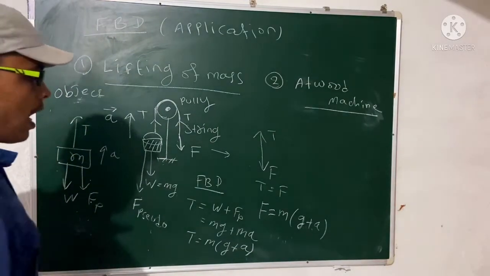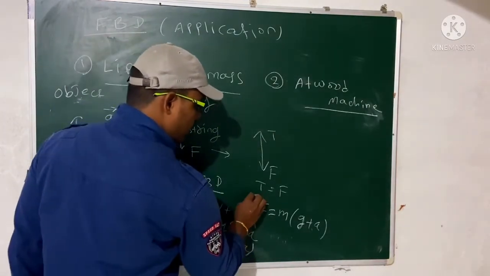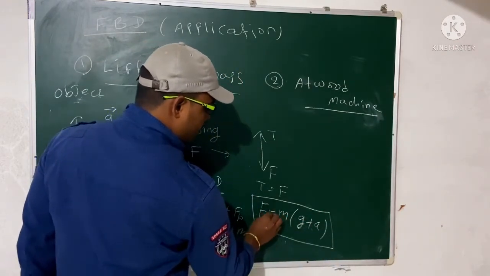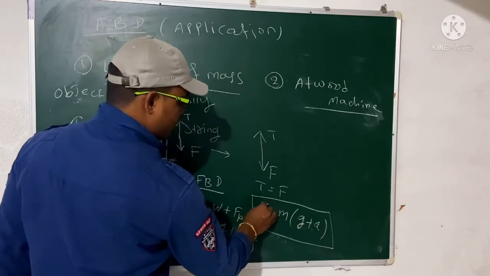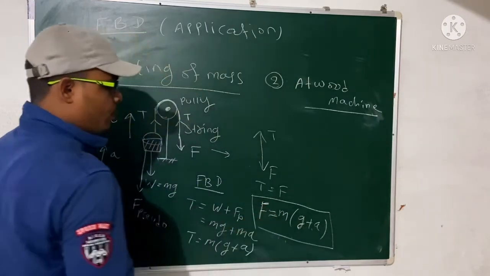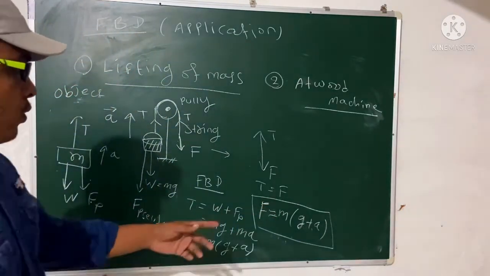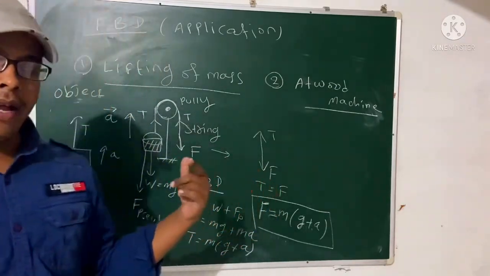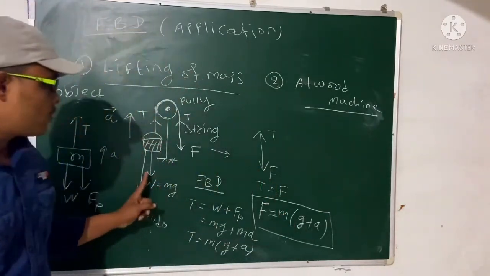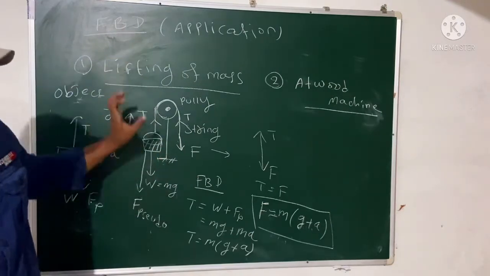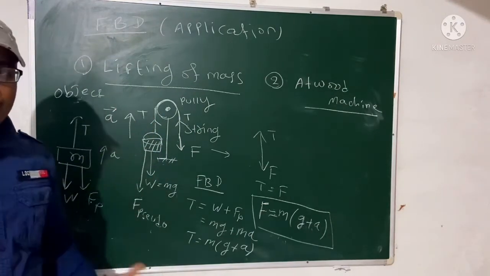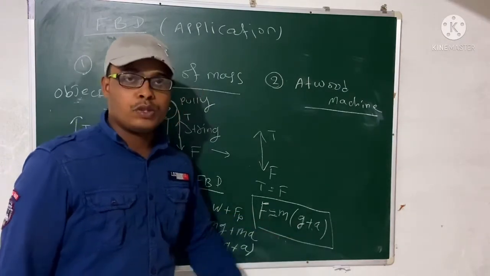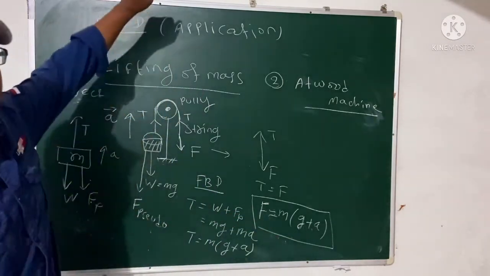So remember how much force we will have to give. F equal to mg plus ma, that means the force that will be given by you. M is the mass of the object, g is acceleration due to gravity, and a is the acceleration with which the bucket will move upward. So how much force will be given by you? You have to give m into (g plus a) force, then the bucket will move upward.